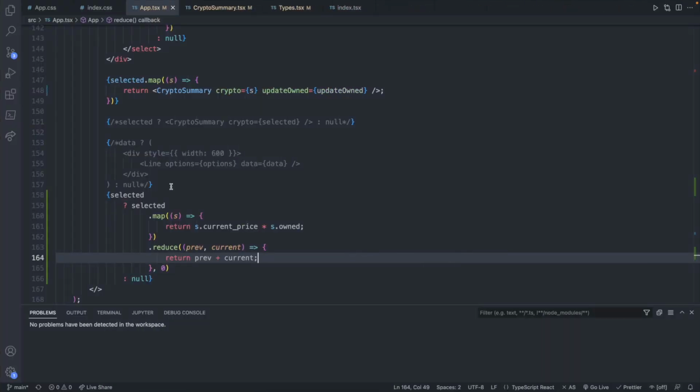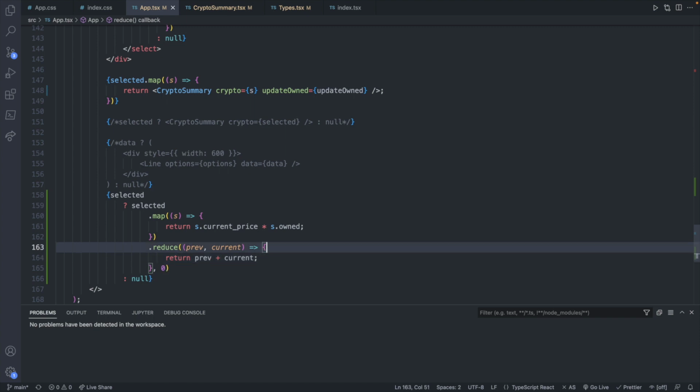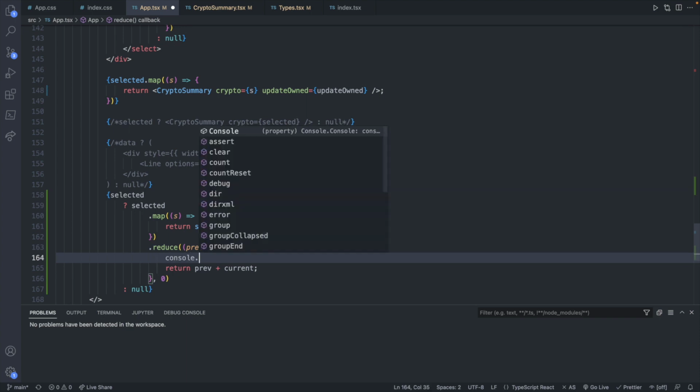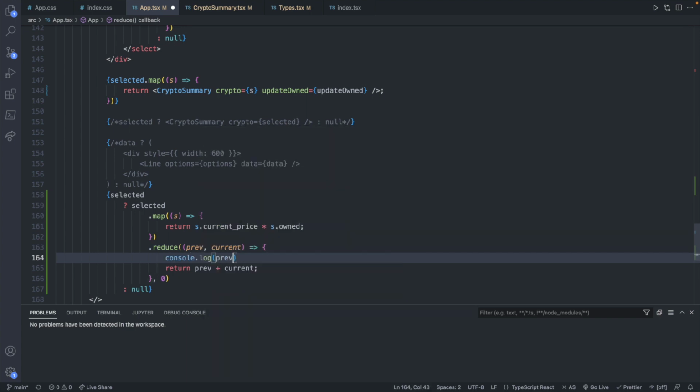So let's look over that one more time. We have the current price multiplied by how many you own. This is going to then be passed into reduce, which will iterate through all of the different cryptocurrencies, adding them up and returning that value. If you want to see this in action, what you could do is you could console.log previous, current.